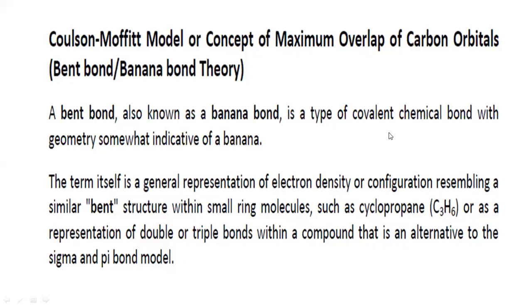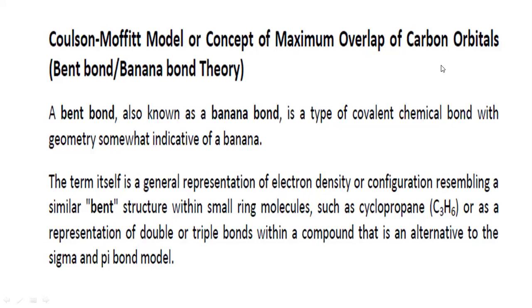It is a type of covalent chemical bond with a geometry somewhat resembling, somewhat looking similar to that of a banana. Now, the term itself is a general representation of electron density. In this model, there is a maximum overlap of carbon orbitals.